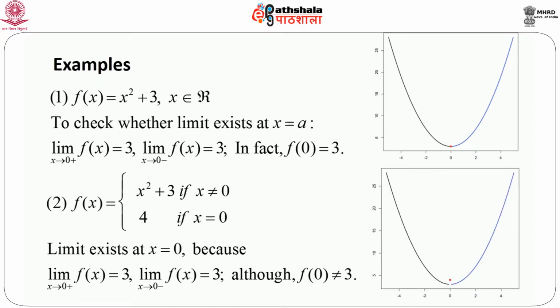So the graph looks like this. You see that the blue part is very smooth. The function is coming down as x approaches 0 from the right side, or from the positive side of 0, and another smooth curve, denoted by the black color, from the left side is again coming down to the value of 3 when x is coming through the negative values towards 0. They are coming exactly to the same value, that is 3, but when it reaches 0, that means when x equals 0, the value is not equal to 3. There is a certain kind of gap at x equals 0. So we will study this kind of gap in a few minutes.